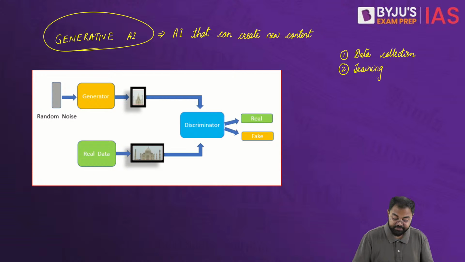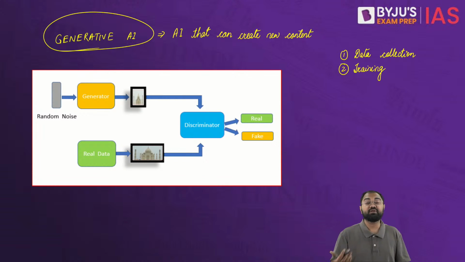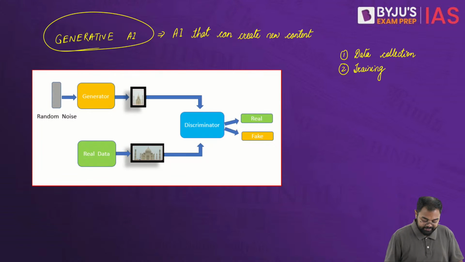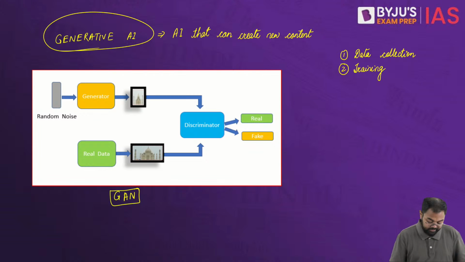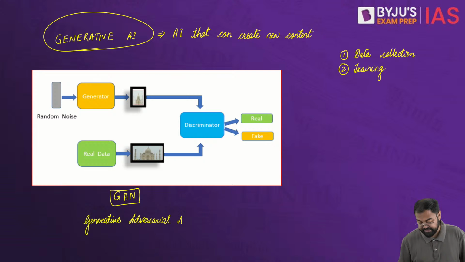And once the training has been done, this is where various models will come up. It will create various models, and use various models to create these images. One of these is very popularly known as GANs. This exactly what you see here is called GAN, G-A-N, Generative Adversarial Network.